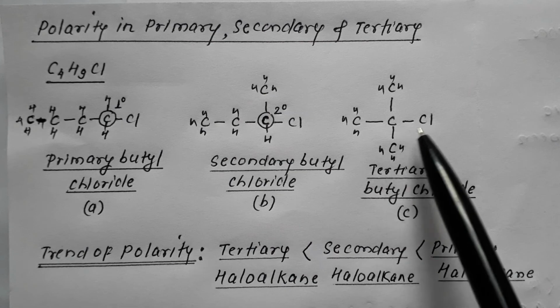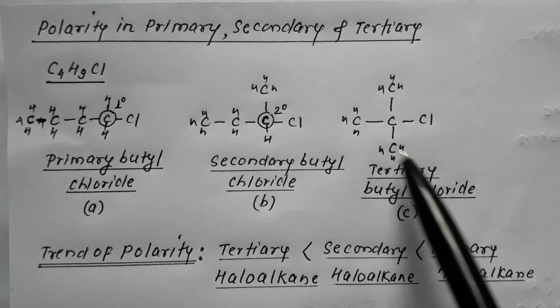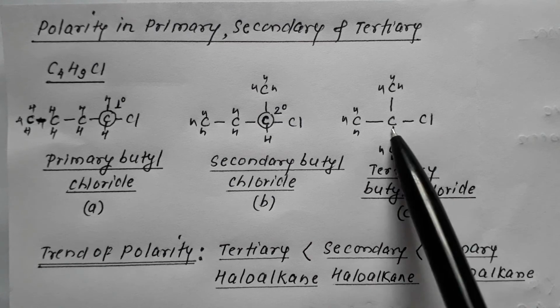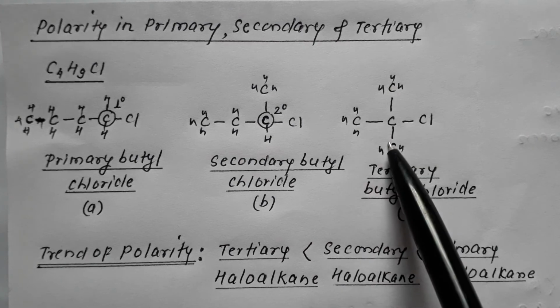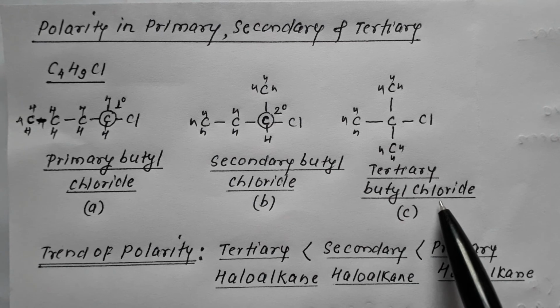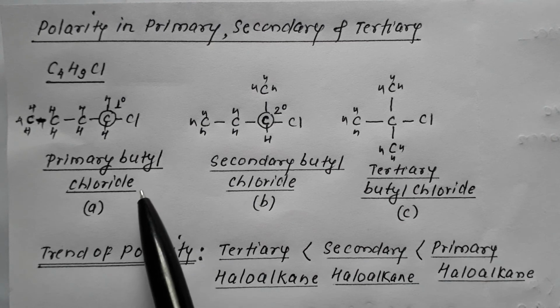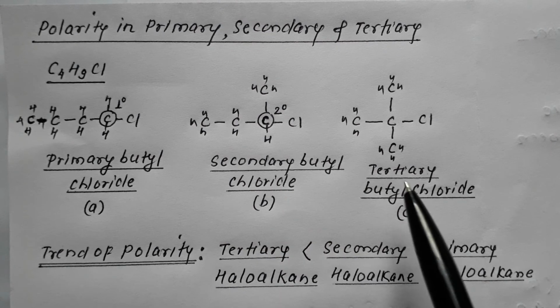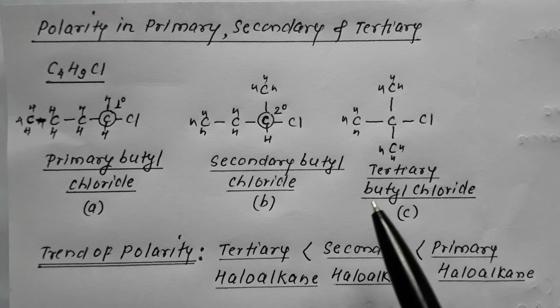Now this case, this is again C4H9Cl, the carbon to which halo is attached has three carbon atoms attached, therefore this is tertiary butyl chloride. So primary butyl chloride, secondary butyl chloride and tertiary butyl chloride. Remember, what would be the trend of polarity in case of primary, secondary and tertiary?